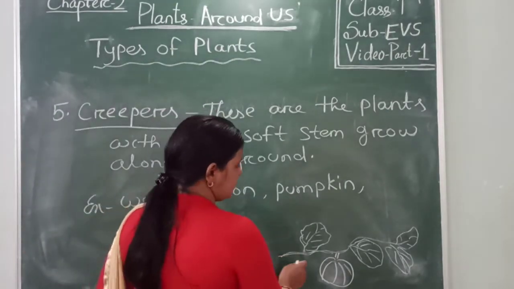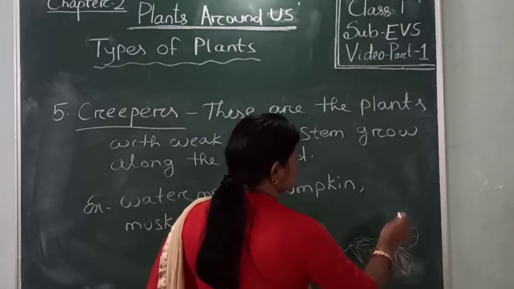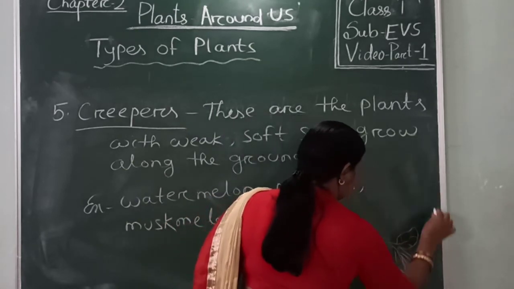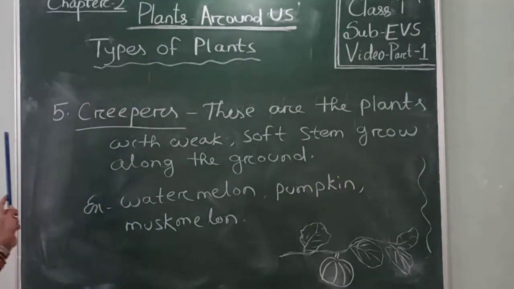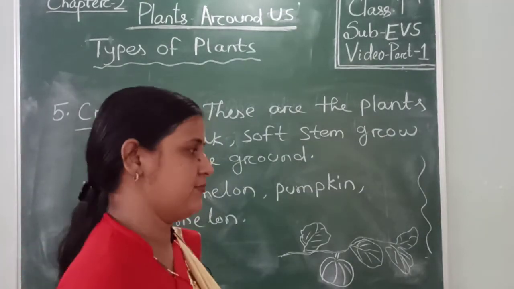The creepers grow along the ground, but the climbers grow in an upward direction. This is the difference between creepers and climbers.